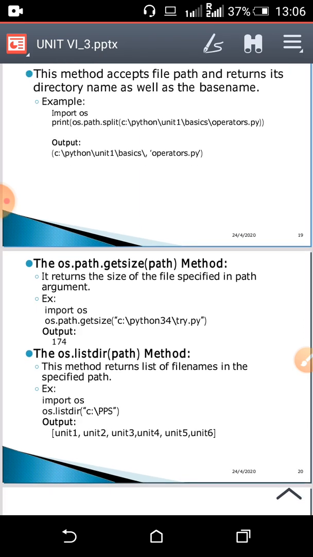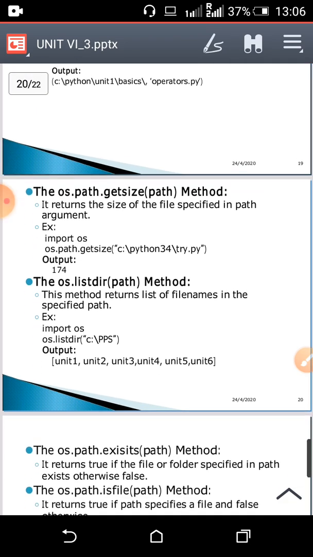So it is going to split that directory C:/python/unit1/basics, comma, and my next base name is what? operators.py. So it is going to split the directory name and base name.